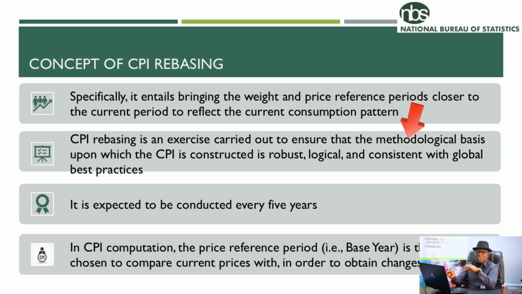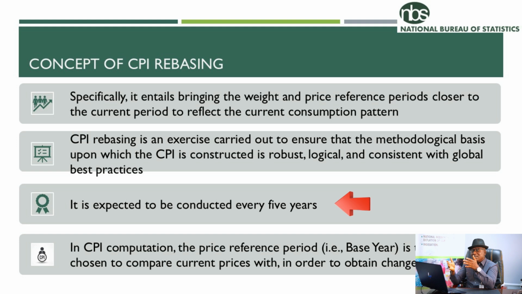However, it's not limited to this. If need be, the methodology for the computation of index, if it's obsolete, needs to be reviewed as well, so that the index we get can be compared with other countries' index. Also, technically, rebasing should be done every five years. So that's another reason NBS is conducting this rebasing, because the last time we did rebasing was 2009, which is almost 13 or 14 years ago. So that's a good justification why the Bureau has embarked on this huge exercise.